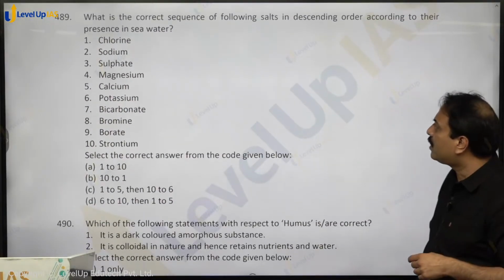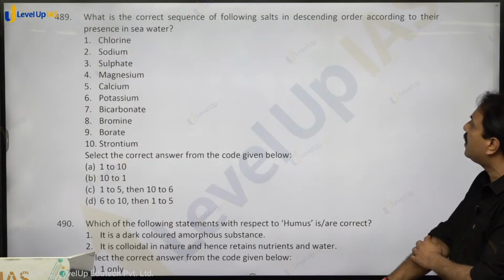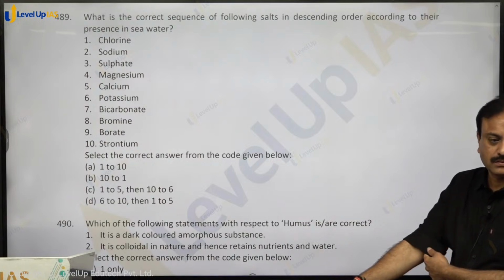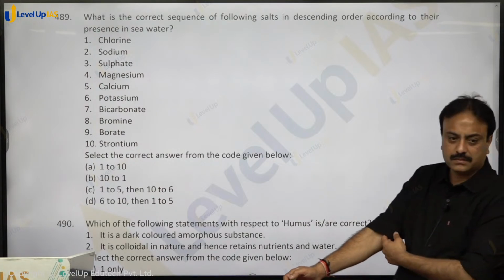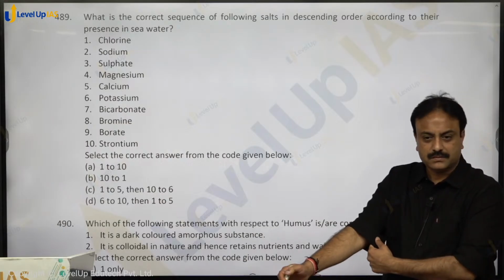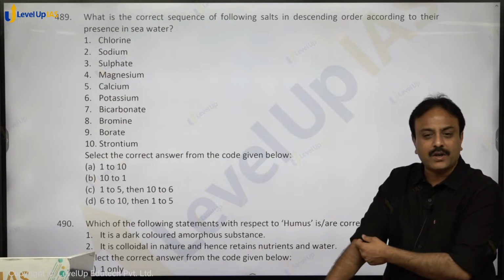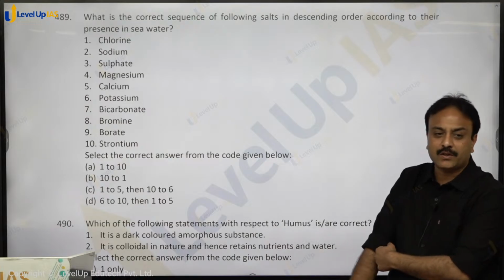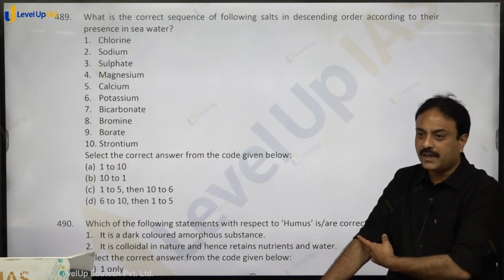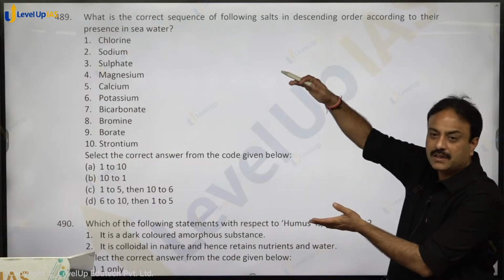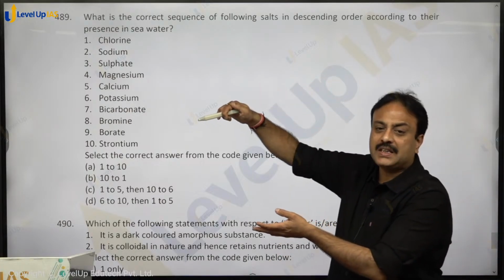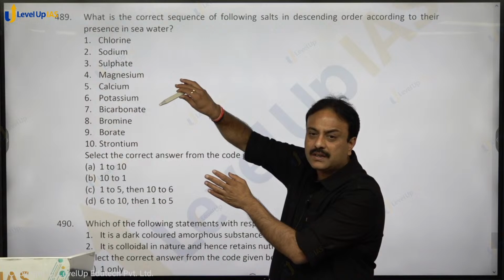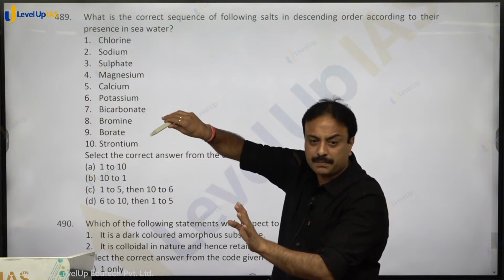What is the correct sequence of salts in descending order according to their presence in sea water? They are written in descending order only. Again directly from NCERT, Fundamentals of Physical Geography, chapter on water in oceans. You get a chart in it, right? And UPSC has framed a question, why did I give this here, UPSC has framed a question in the Geo-scientist examination, General Studies paper.